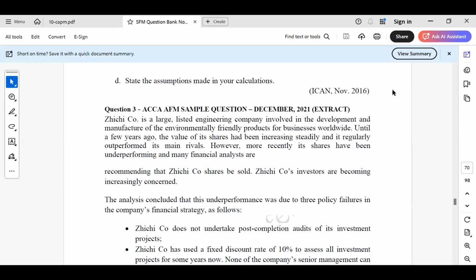areas which the examiner, ICAN or ACCA, can test, and how we can try to see into their line of thought or thought process, just to know that it is possible for them to set the question in this direction or follow another direction, all right?